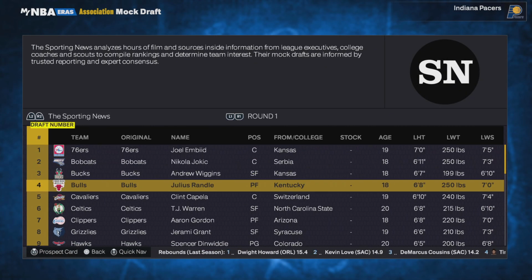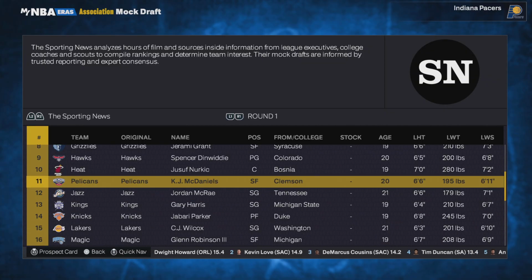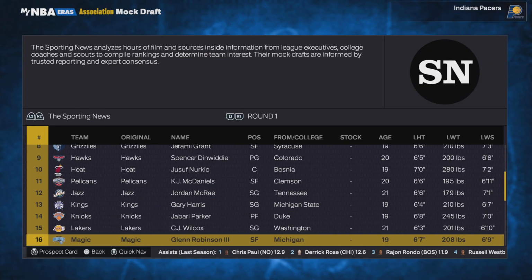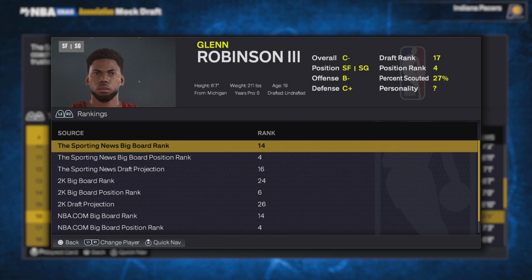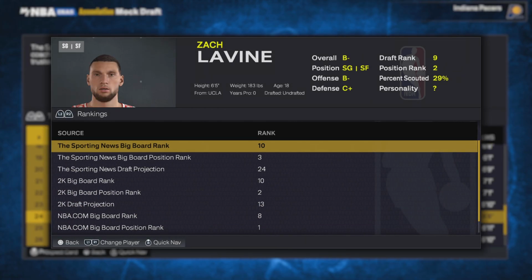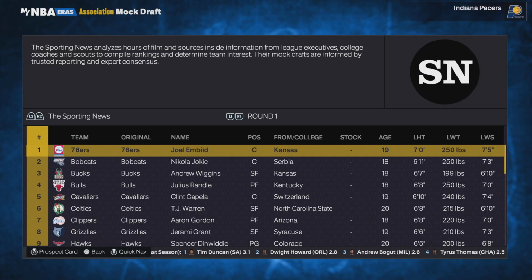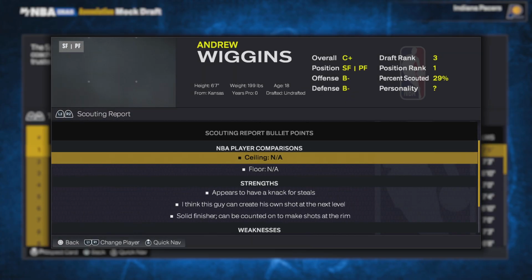Mock boards. Yeah, they got us about right. KJ McDaniels was an actual player. Yeah, Glenn Robinson Jr. third. Jacobi Ellis was good, 24. Damn. Okay, yeah, they got this. They got this almost perfectly right.